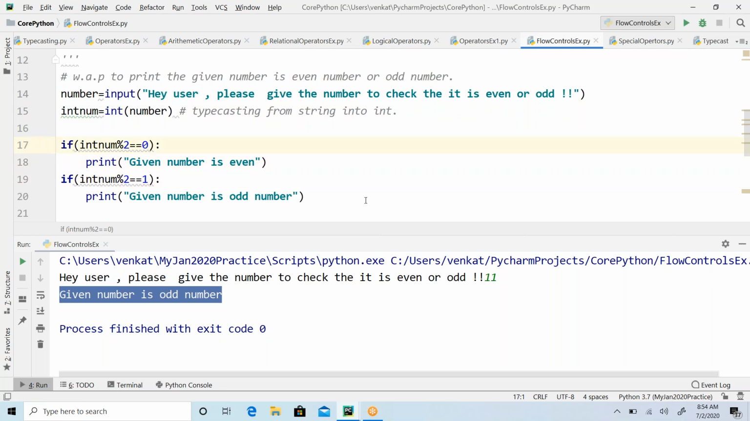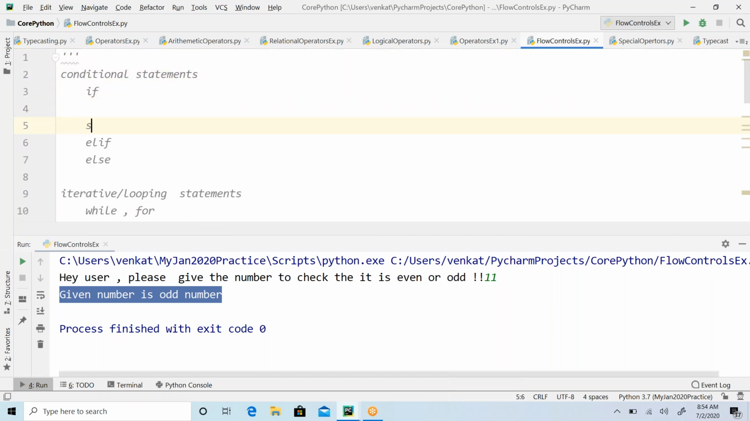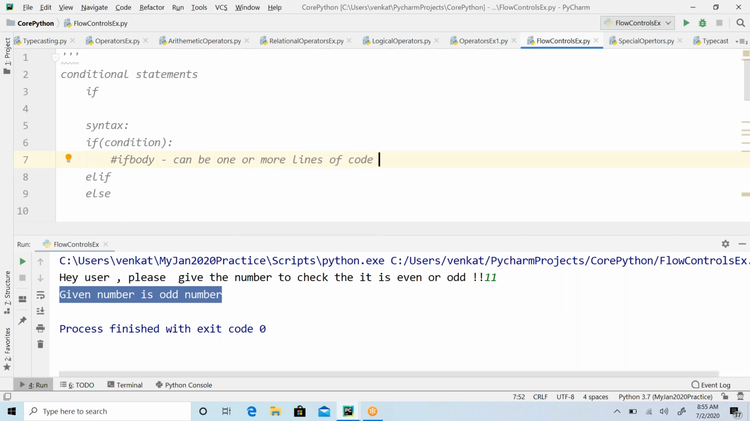Okay, so what is the syntax for this? If you look at the syntax: if, here the condition, colon, and here the if body, which can be one or more lines of code. Okay, if body. So the condition can be